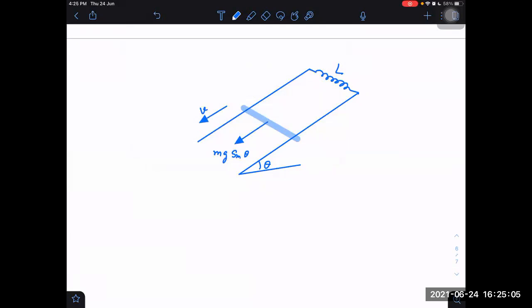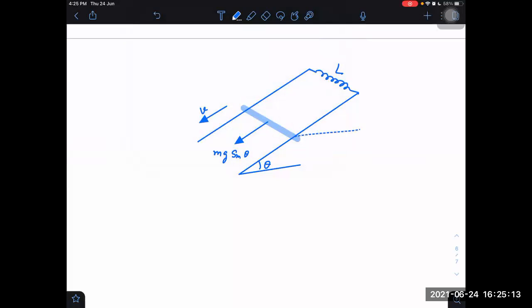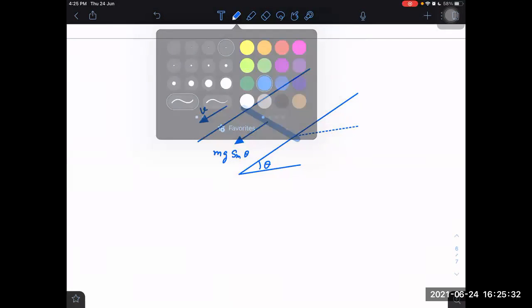Sir, can we conserve energy when a resistor is there in place of the capacitor? Then we don't conserve energy, but we can use the method of energy in that case also. How to use the method of energy for the case of resistance? Okay, let us change it to resistance then. Let me do it for resistance. Energy, obviously, we can't conserve. How can we conserve energy when there is a loss I square R?